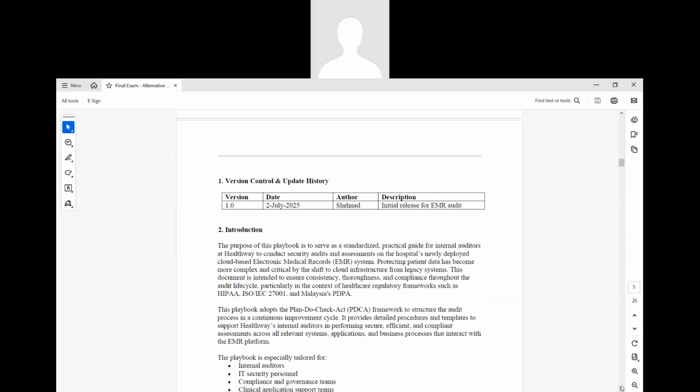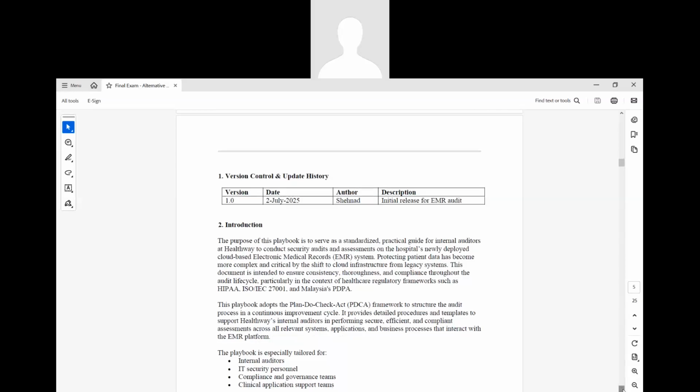This is for a security audit and assessment on the hospital's newly deployed cloud-based electronic medical records system. That is why we are doing this security assessment. We have migrated everything to the cloud-based system, and once we have done the migration, it's very important to do the auditing.